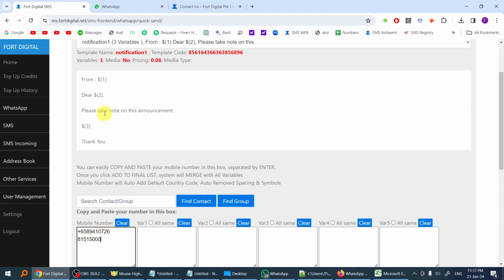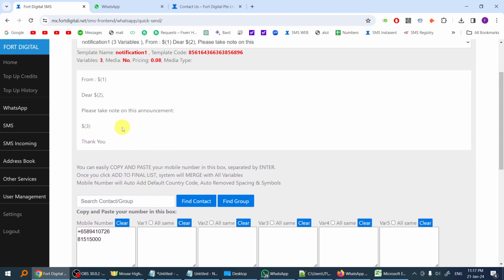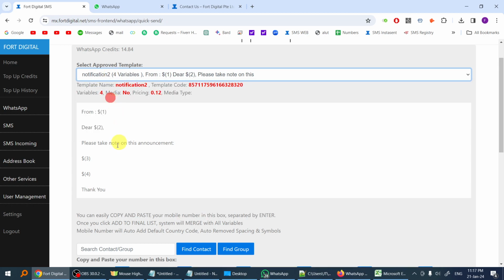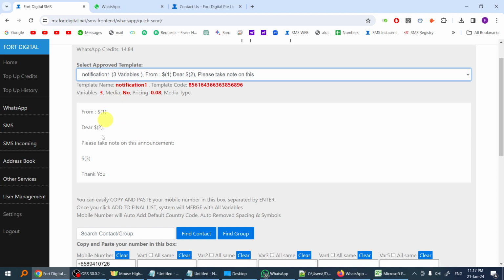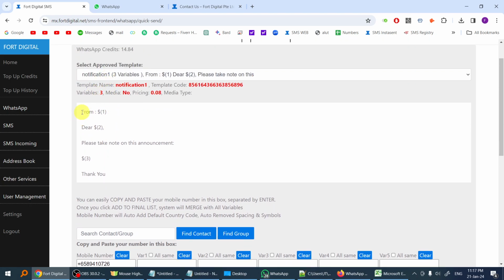So you can just copy and paste, and you can see here there are 3 variables for this template. Your template can have 1 variable, 2 variables, 3 variables, up to 12 variables. It's up to you. Now, for example, this is another template with 4 variables. So I'm going to use this template first. The first variable, as you can see in this template, is called "from".